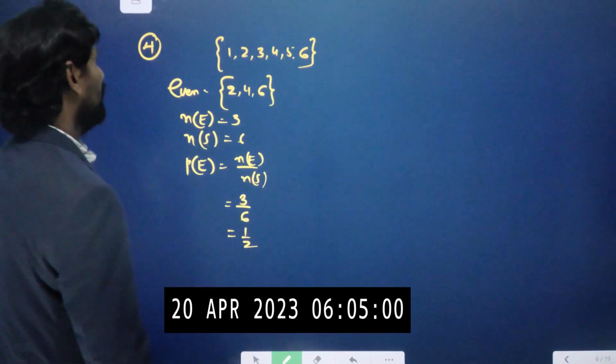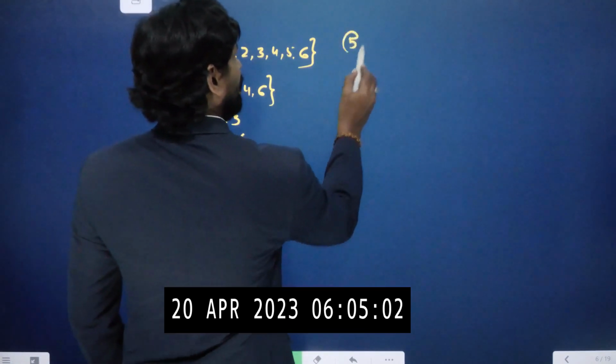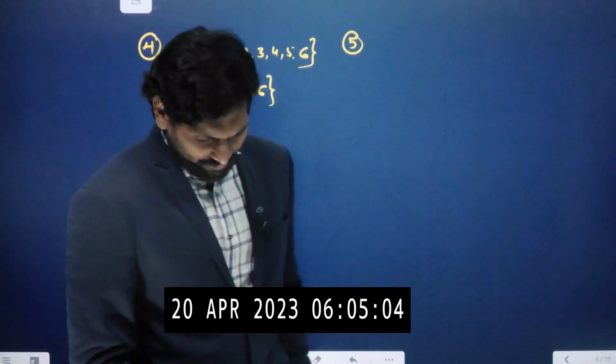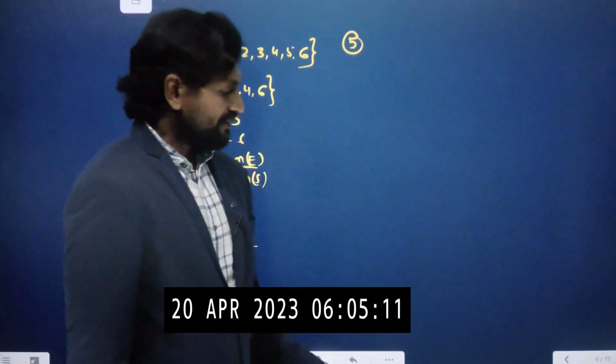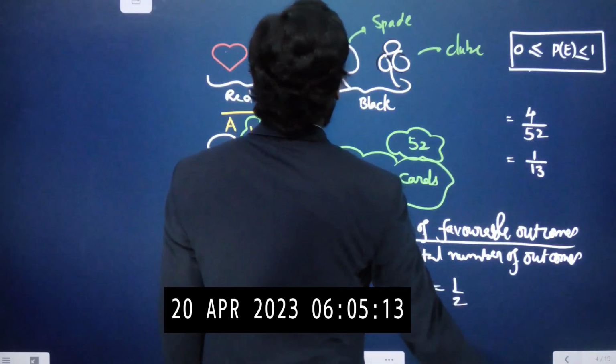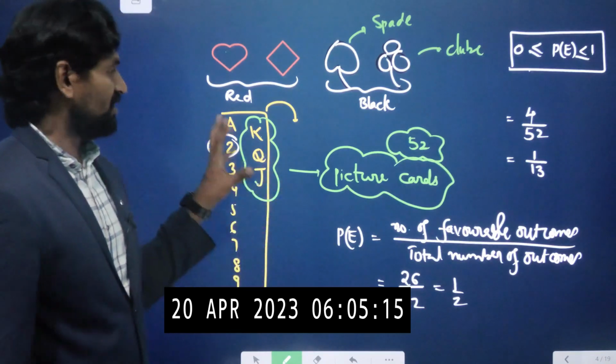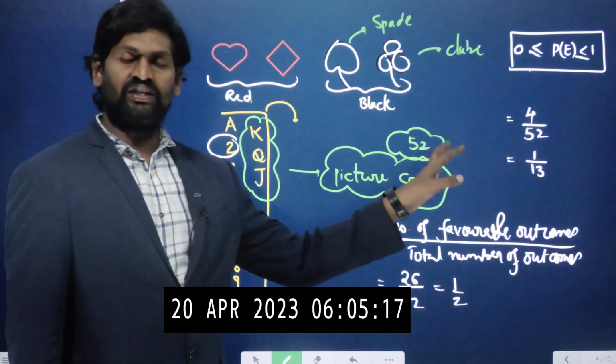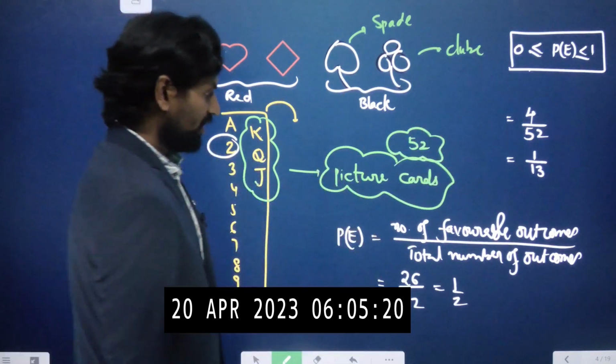Okay, so let us move on to question number 5. When a card is drawn from a pack, the probability of getting a king. The pack we have discussed already. There are 4 different symbols, and in each symbol we have 13 cards. 13, 13, 13, 13, nothing but a total of 52 cards.